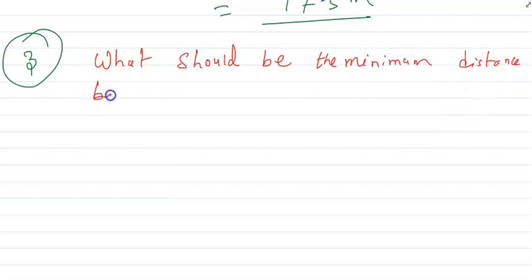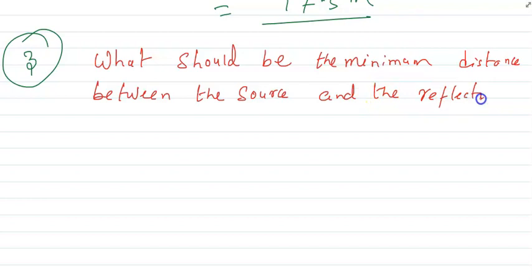Between the source. Suppose you are the source, and the reflector. Between the source and the reflector. Till now, any type of doubt, please ask me. In water. So you have to find the minimum distance between the source and the reflector, in water. And the speed of sound is how much?